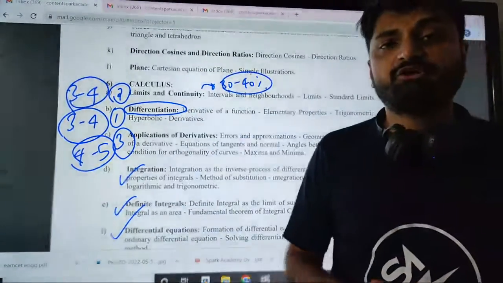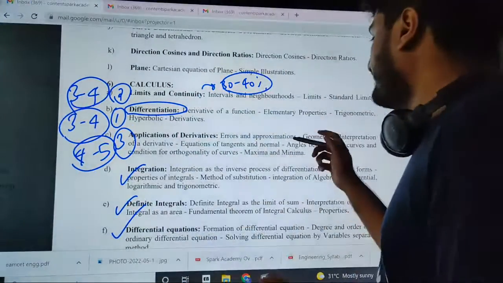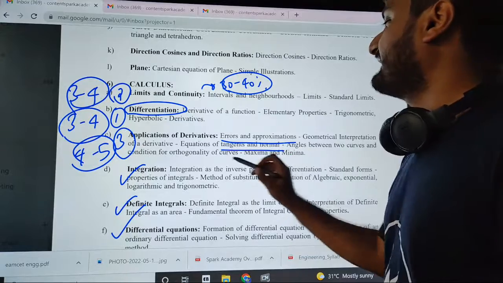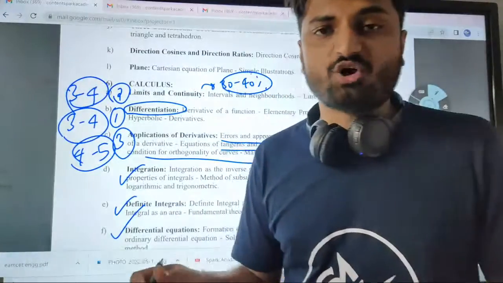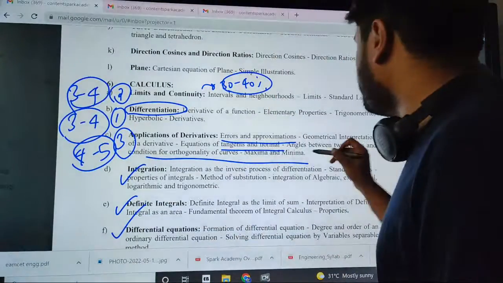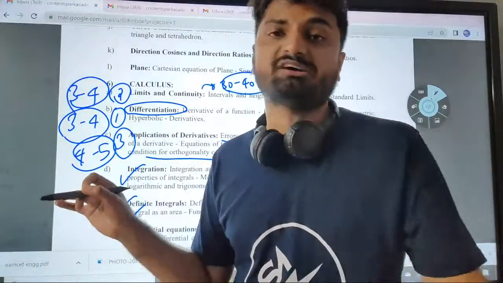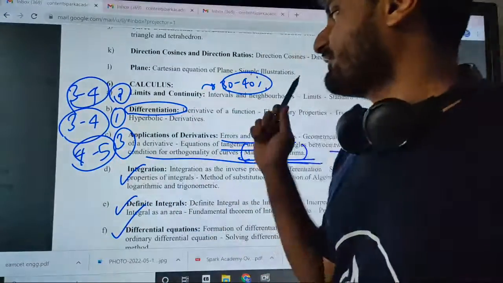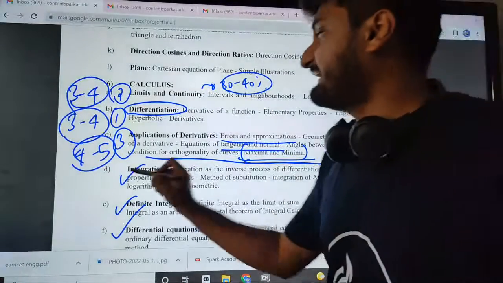Applications of differentiation, you can expect every question type: tangent and normal, errors and approximation, rate of change, and maxima and minima, or a combination of those. Especially maxima and minima, this is one chapter where you get 2 questions also in a few slots. So you can go through these. And the next topic is indefinite integration.